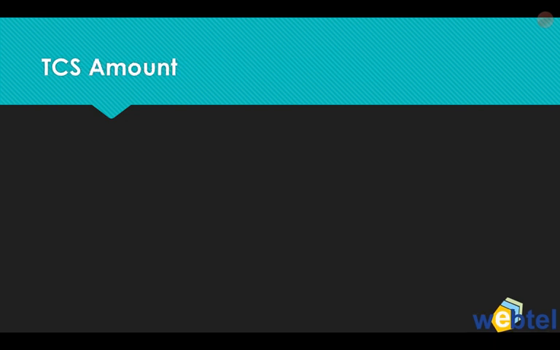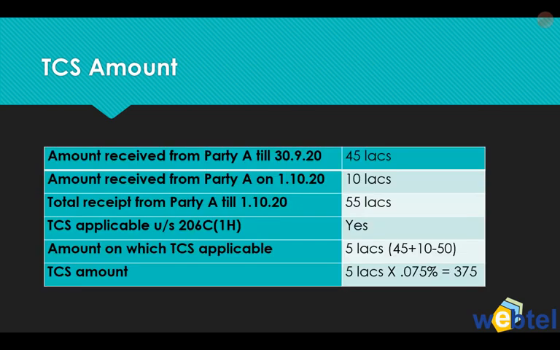TCS amount, how that is to be calculated, let us see. Let us say that the amount received from party A till 30th of September is 45 lakhs. No TCS applicability, no TCS has been collected. Now amount received from party A on 1st of October is 10 lakhs. So the total receipt till 1st of October is 55 lakhs. TCS will obviously be applicable. It's a case of normal goods, no other specific exemption is there, so TCS will be applicable.